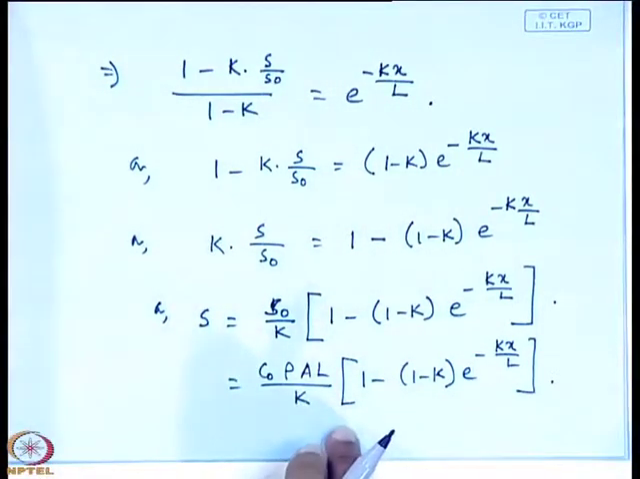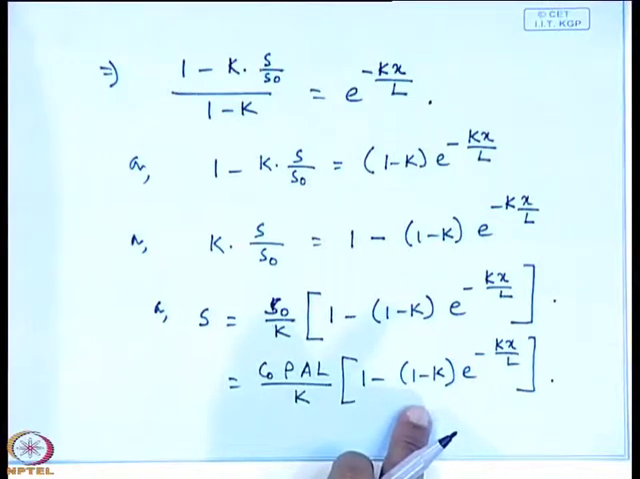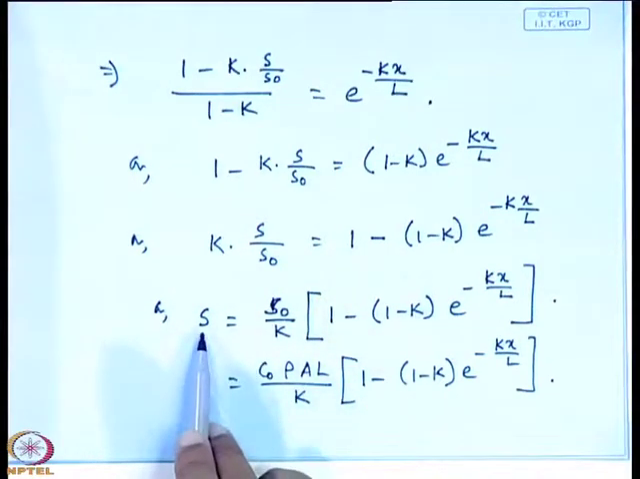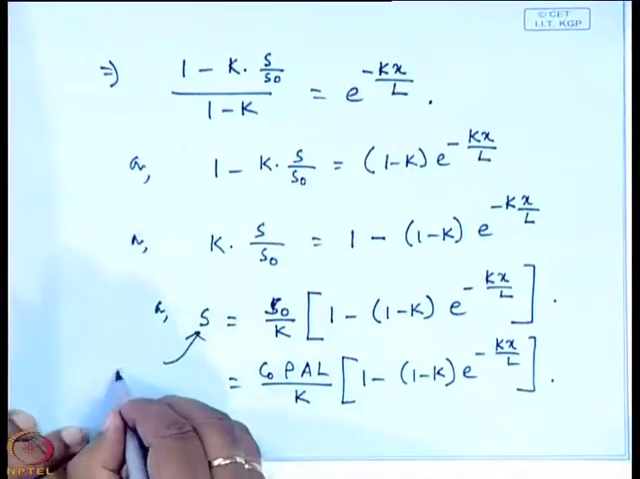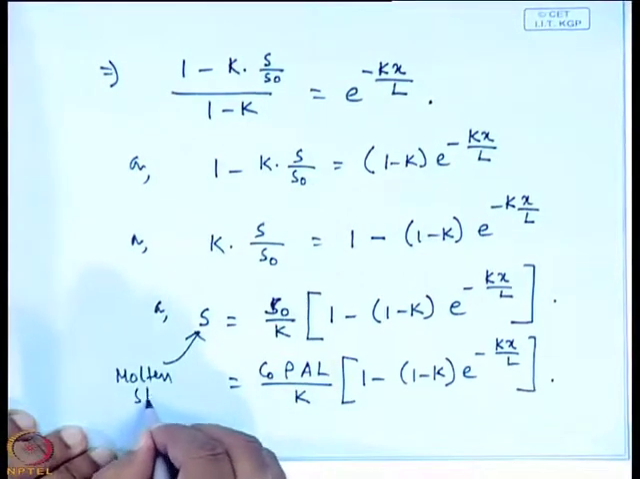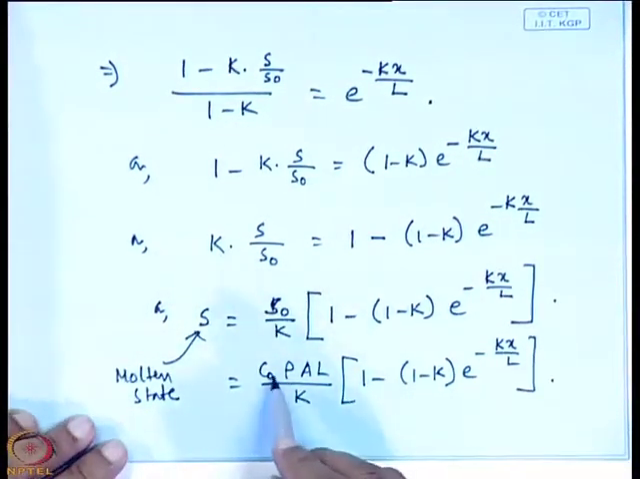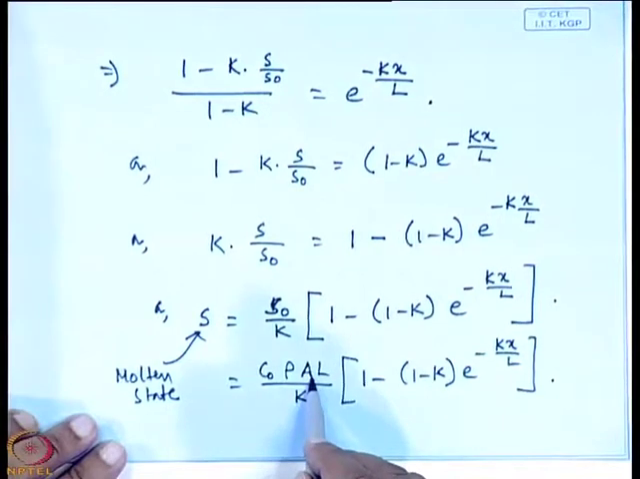So, this is the doping distribution of a float zone process. S is the amount of dopant present in the molten state, and C0 is the uniform doping concentration in the rod at the starting. Rho is the specific gravity, A is the area of cross section, L is the length, K is the effective segregation constant. The other things you know.